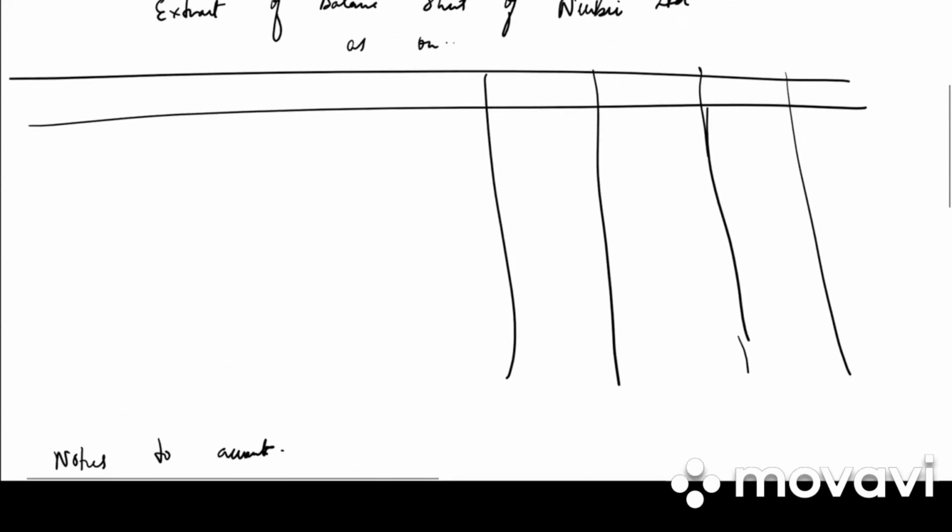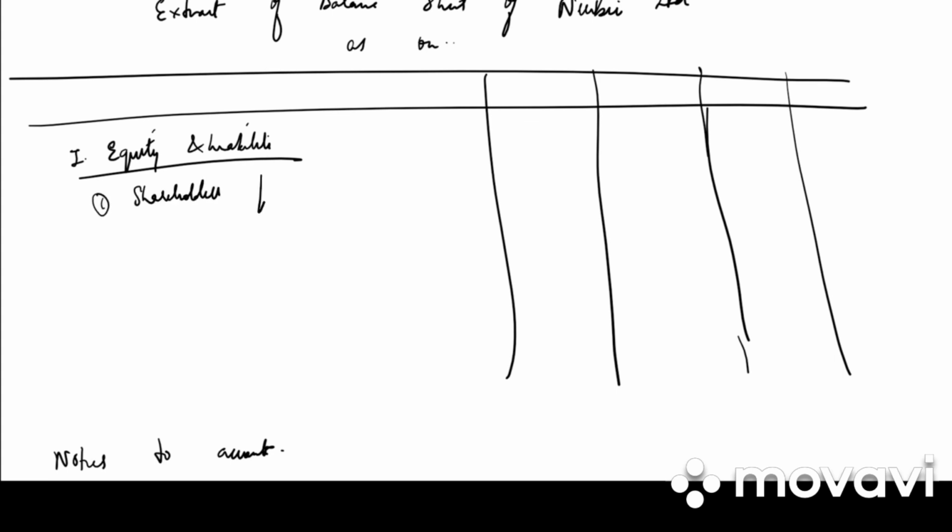So in the balance sheet we write first one, equity and liabilities. Under that we have shareholders funds. Under that A, share capital. How much is the share capital? It is note number 1, 2,79,600.